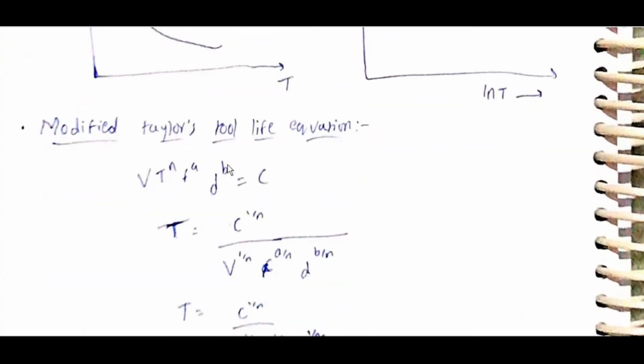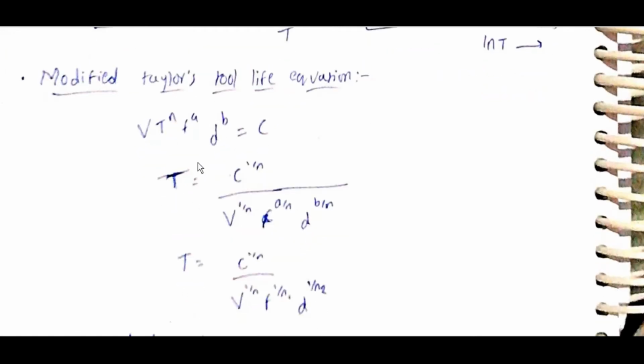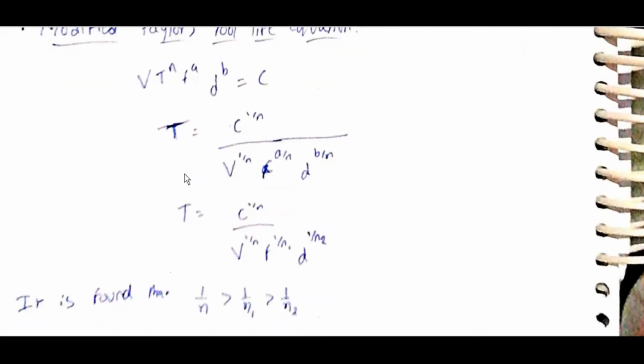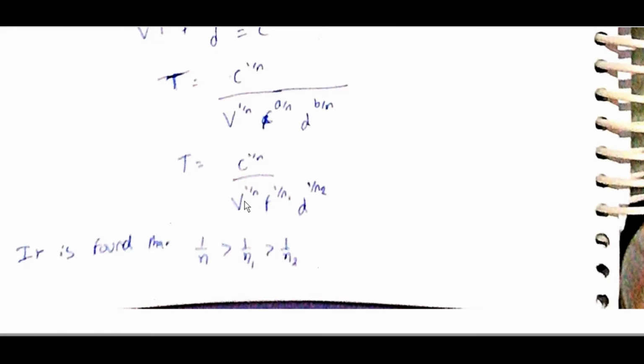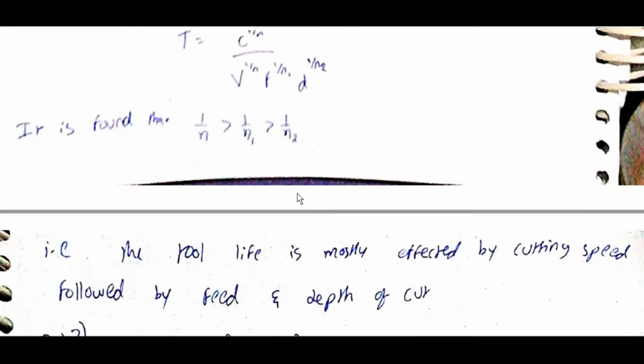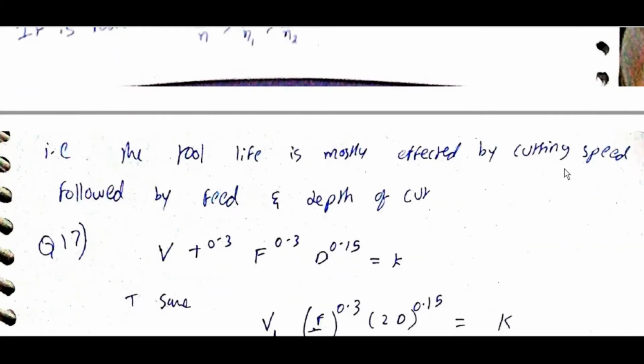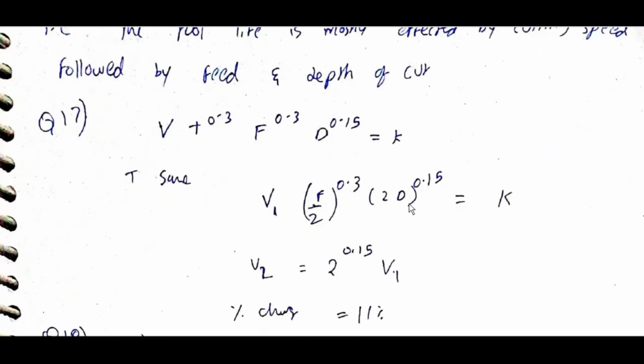Modified Taylor's tool life equation: V T^n F^a D^b = C, so T = C^(1/n) / (V^(1/n) F^(1/n1) D^(1/n2)). It is found that 1/n > 1/n1 > 1/n2, which means the tool life depends more on velocity than on feed rate than on depth of cut. That is, tool life is mostly affected by cutting speed, followed by feed and depth of cut.